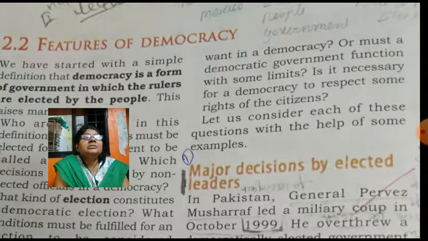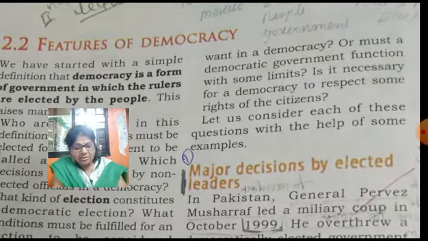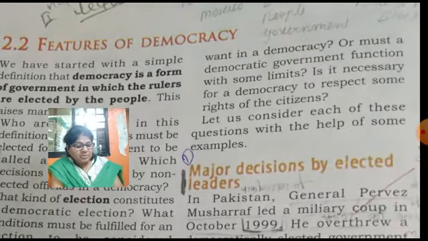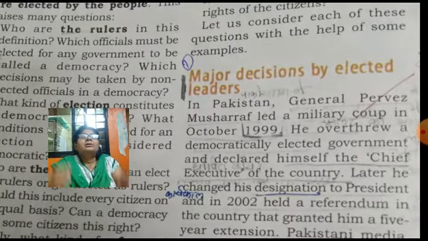So let us consider each of these questions with the help of some examples. Means these things we have seen through this definition. Democracy is a form of government in which rulers are elected by the people. So here we have seen rulers, government, elected, people, all these things. Then come to the major decisions by the elected leaders, with the example of Pakistan.